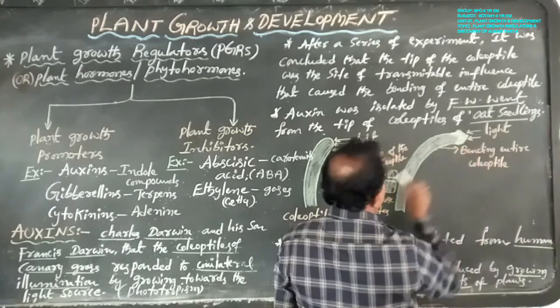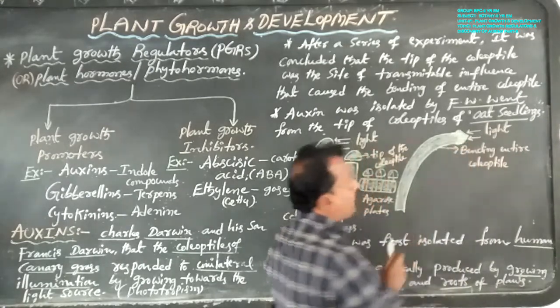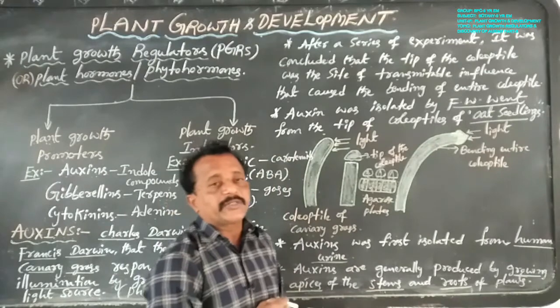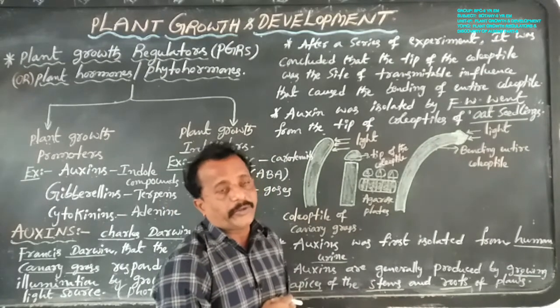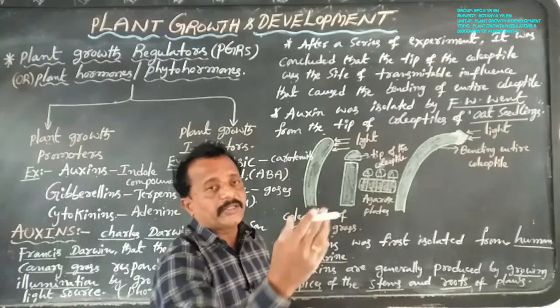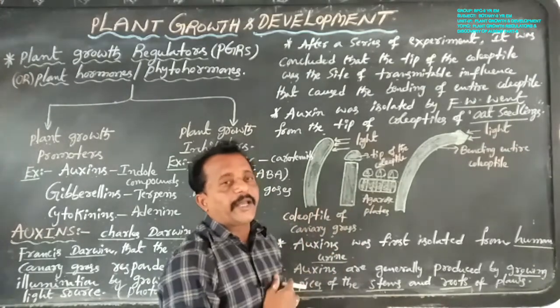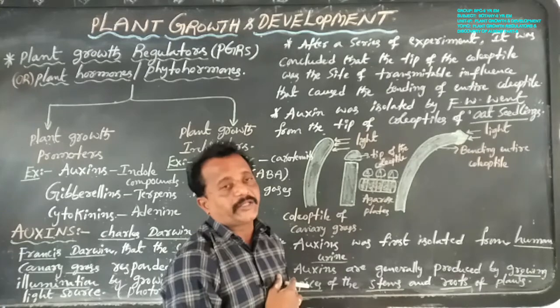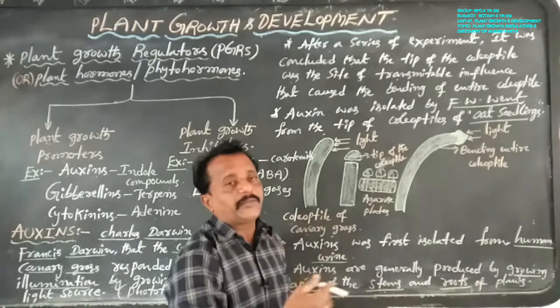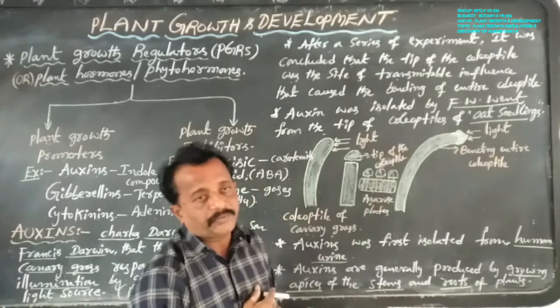Why? Because the agarose plate also contains auxin components, and these auxin components easily respond to the light, so the entire coleoptile bends.